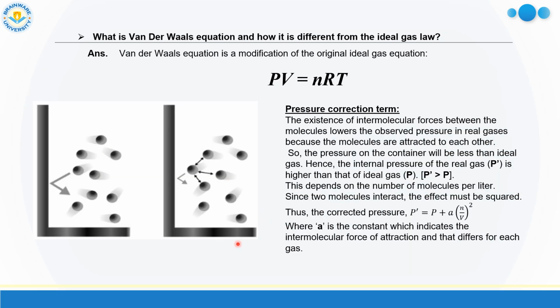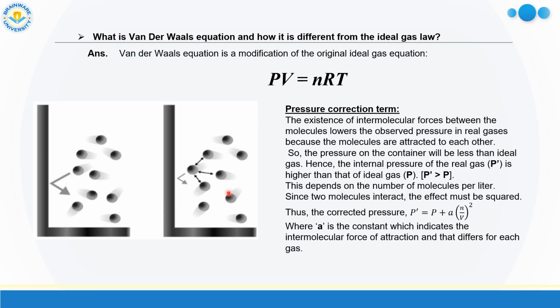Next, what is the van der Waals equation and how is it different from the ideal gas law? We all know the ideal gas equation. This is our ideal gas equation, PV = nRT. Now in this picture you can see that this is the ideal gas situation and this is the real gas situation.